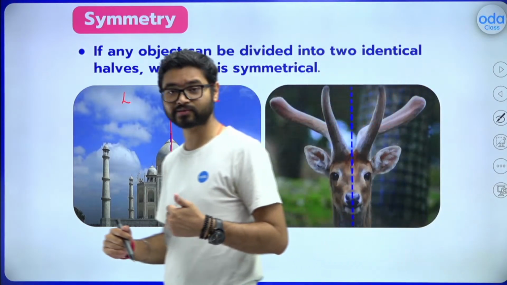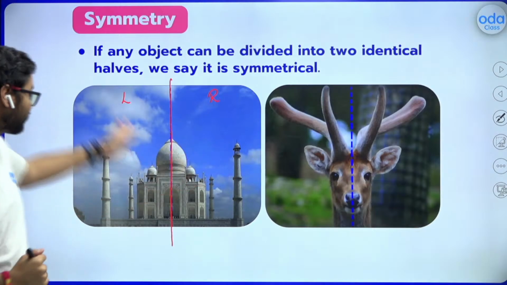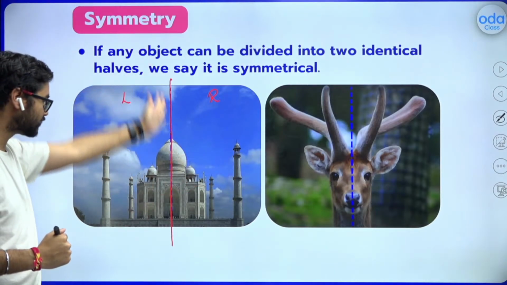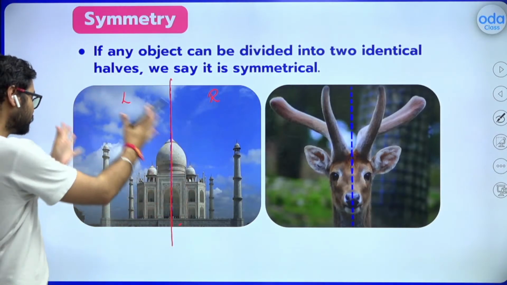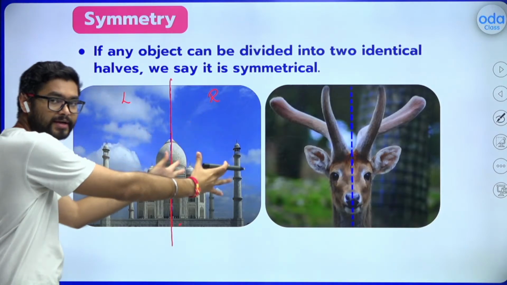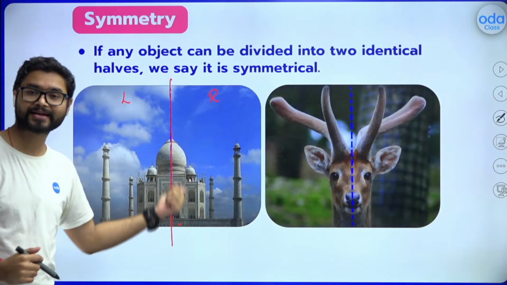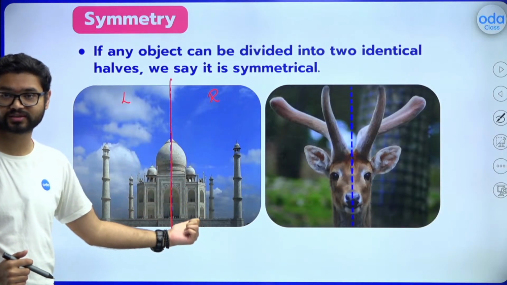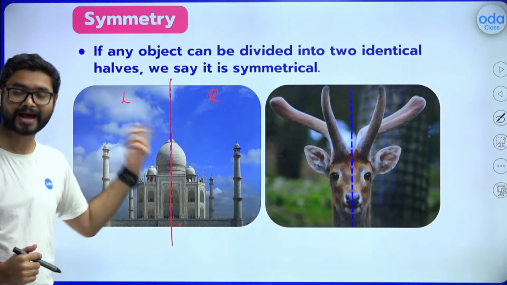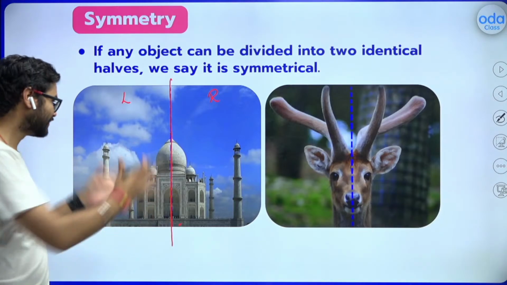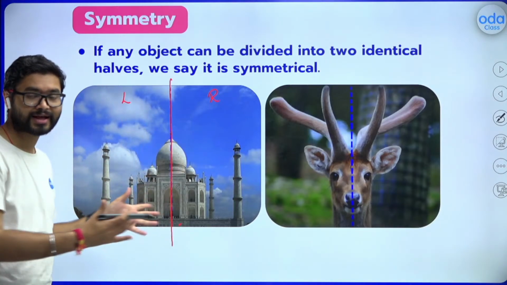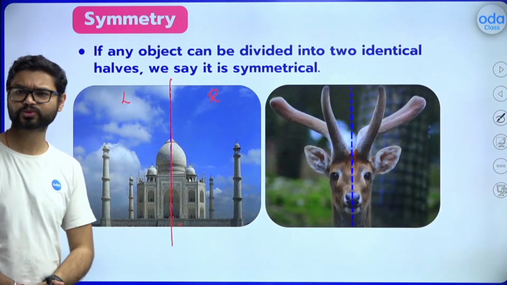If I divide the Taj Mahal from the very middle, are the left part and the right part exactly the same? They are identical, they are mirror images of each other. Yes, that is symmetry for you guys. This Taj Mahal is symmetrical and the property is known as symmetry.